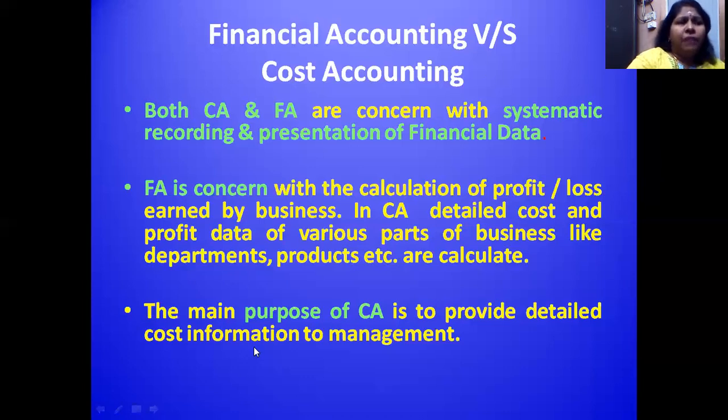See, based on the information provided by cost accounting, many decisions will be taken by the manager. Say, for example, we have a marginal costing technique in cost accounting. As per the marginal costing technique, we will come to know, for companies producing more than two products, say one company is producing product A, product B, product C, which product they want to produce more and which product they want to restrict the production of, based on the information given by cost accounting, by the make or buy decision.